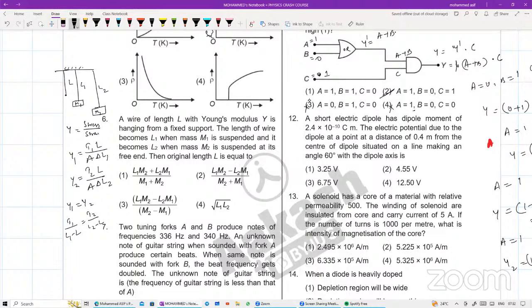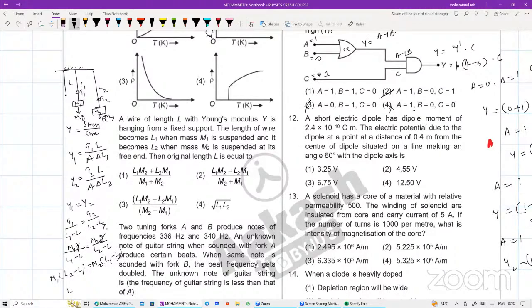चलो, टेंशन T1 कितना हो जाएगा बेटा? इसका weight हो गया M1 into g, और इसका टेंशन T2 और इसका weight हो गया M2 into g. तो यहाँ पर मैं लिख सकता हूँ M1 into g divided by L1 minus L is equals to M2 into g divided by L2 minus L. तो g और g भी cancel हो जाएगा, so cross multiply कर लीजिए. So it is M1 into L2 minus L is equals to M2 into L1 minus L.